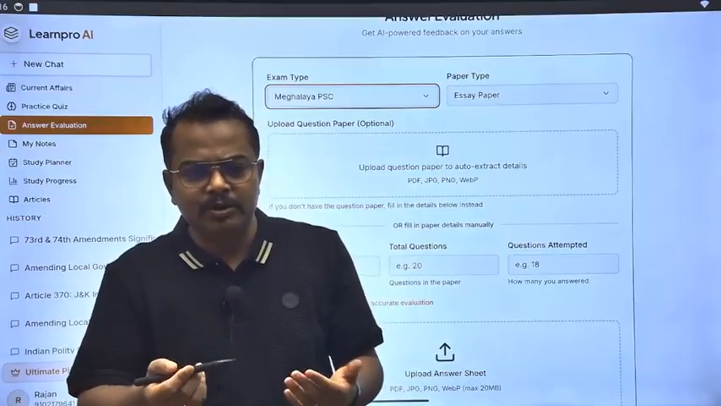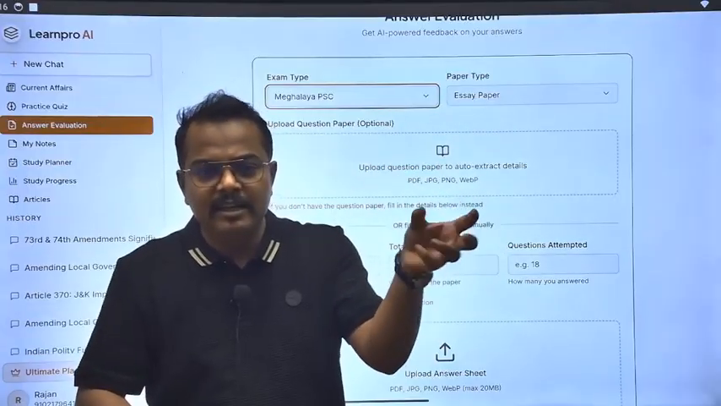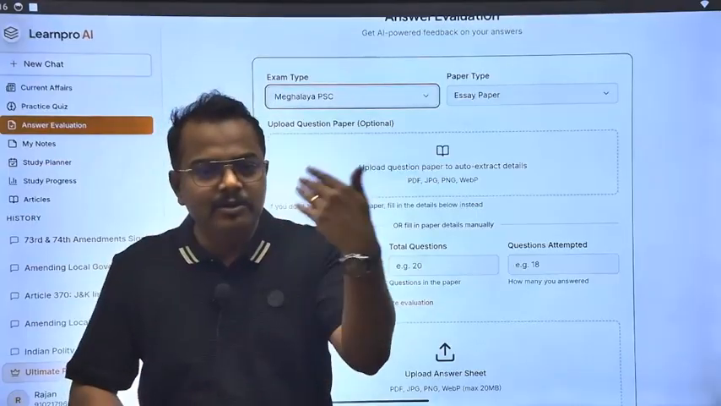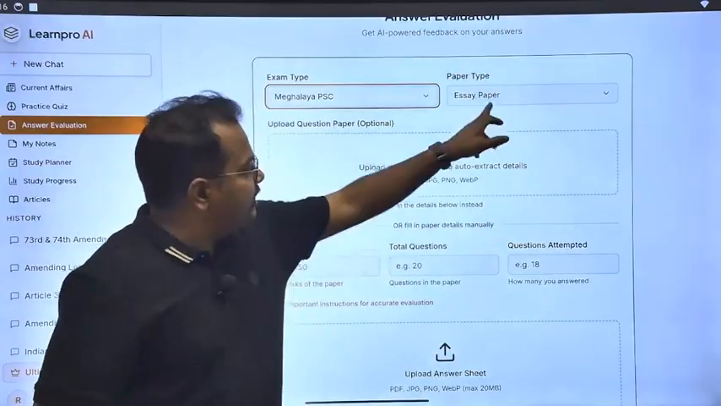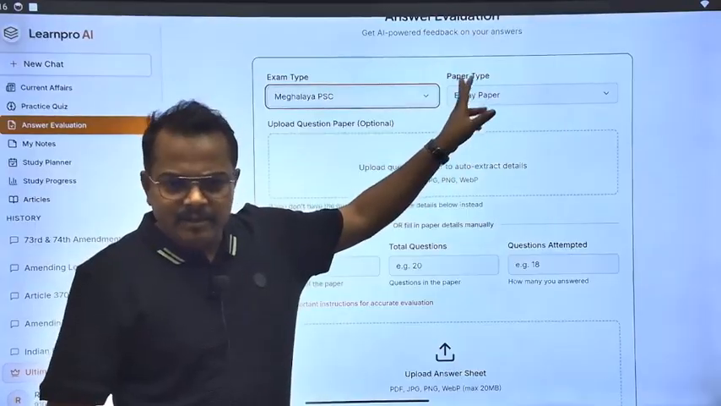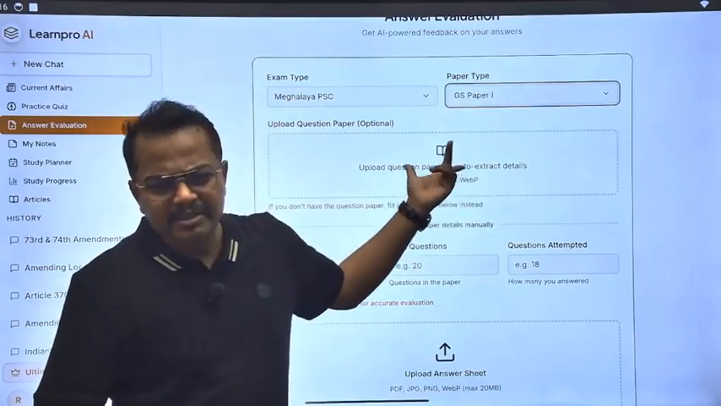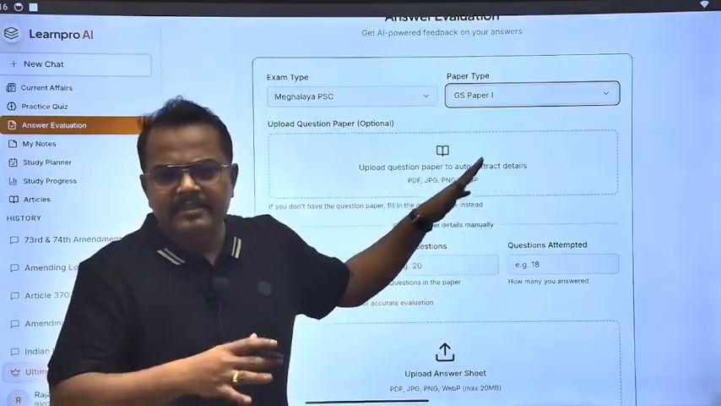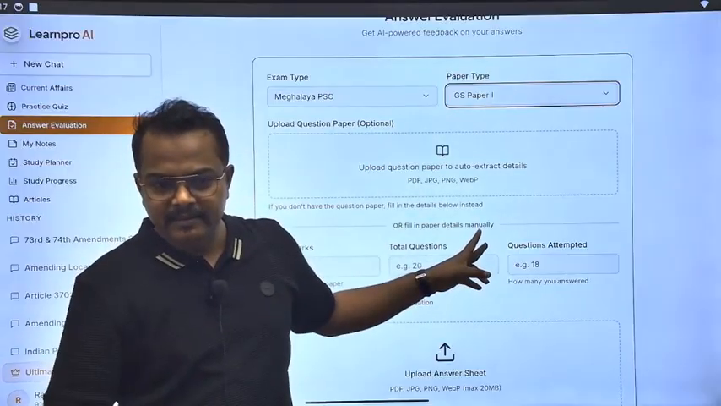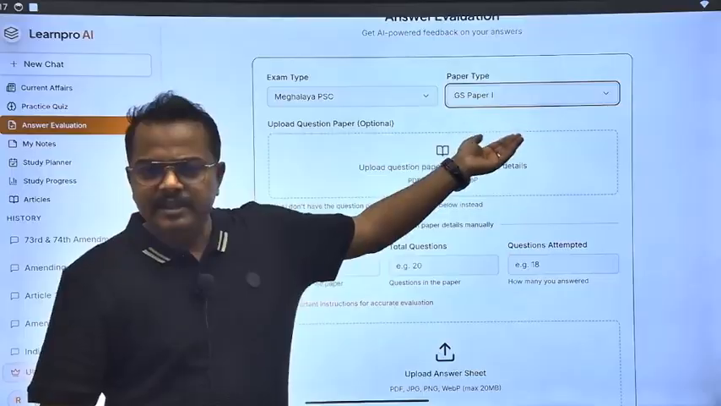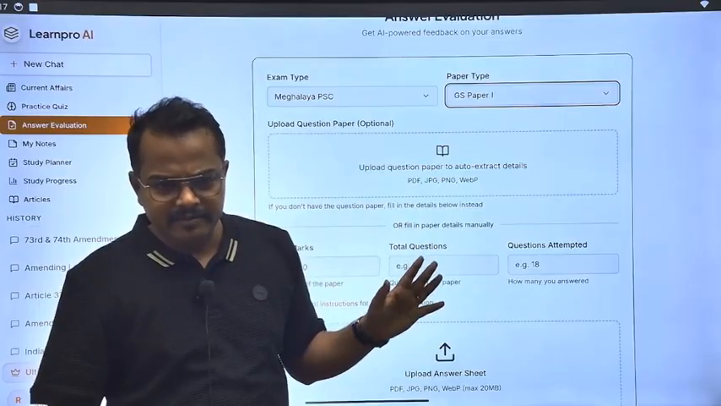How will AI know, because a lot of things are overlapping? In geology, some segments overlap with geography. So how will AI know whether it is from geography or geology? So you have to choose your subject, and then it will automatically know which subject you are talking about. Suppose I have chosen GS paper 1. It automatically understands that it is coming from history, geography, that means GS subjects. It is not an optional subject. Clear? And GS1 means history, geography, society, art and culture, these types of subjects.